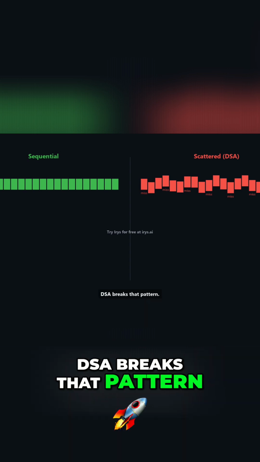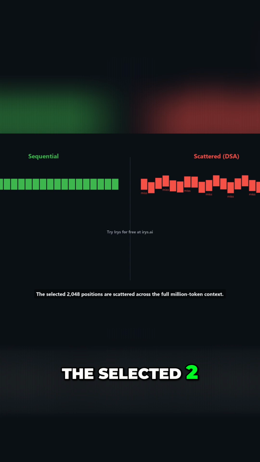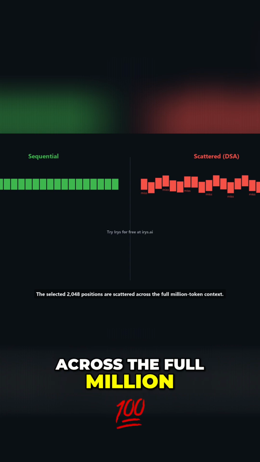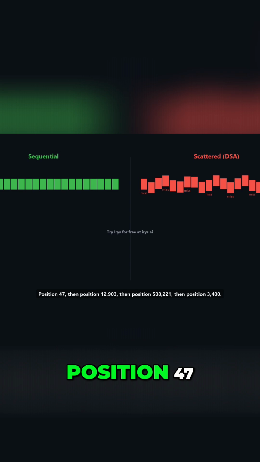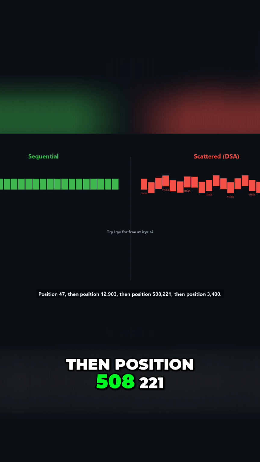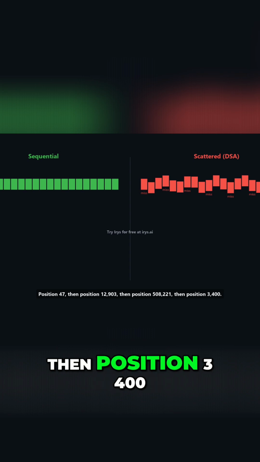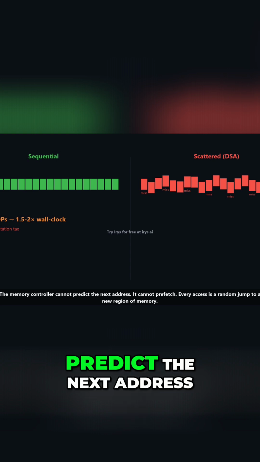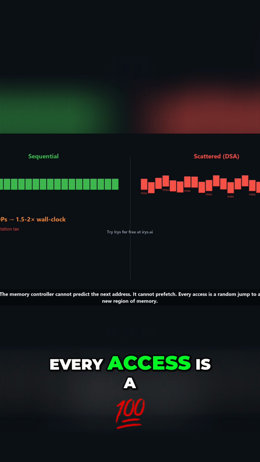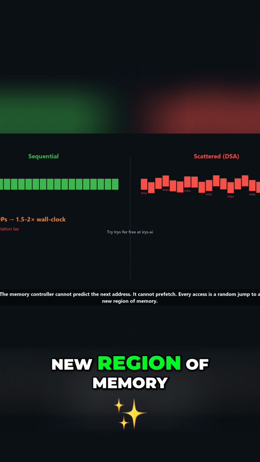DSA breaks that pattern. The selected 2,048 positions are scattered across the full million token context. Position 47, then position 12,903, then position 508,221, then position 3,400. The memory controller cannot predict the next address. It cannot prefetch. Every access is a random jump to a new region of memory.